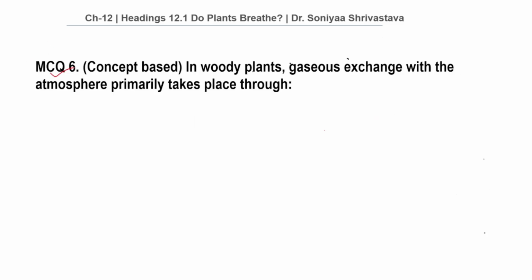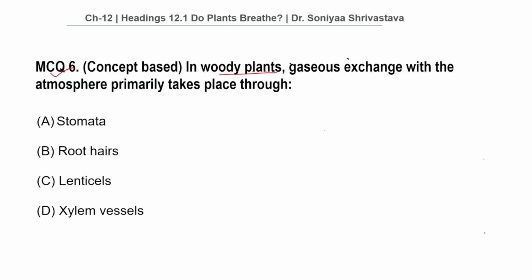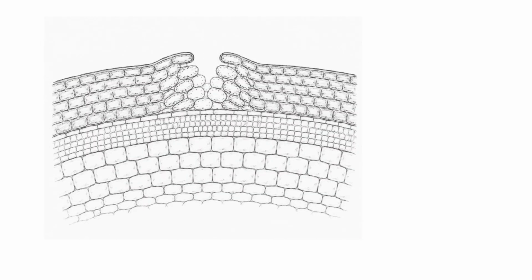Moving on to MCQ number 6. This is concept based. In woody plants, gaseous exchange with the atmosphere primarily takes place through. So student, before coming to the options, let's see the diagram first. This is the diagram of a transverse section of a woody stem. Student, apart from the leaf, the young green stem also contains active stomata to facilitate gaseous exchange for respiration.